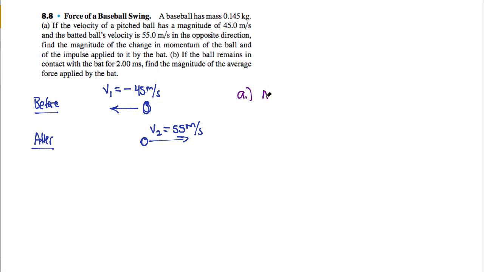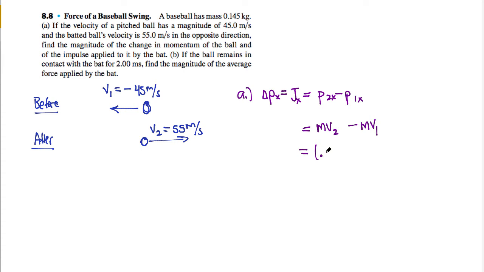So in order to find the change in momentum, which is equal to the impulse, I want to find P2 minus P1. Since this is all in the x direction, both of these will be equal to the mass of the ball times its final velocity minus the mass times its initial velocity.